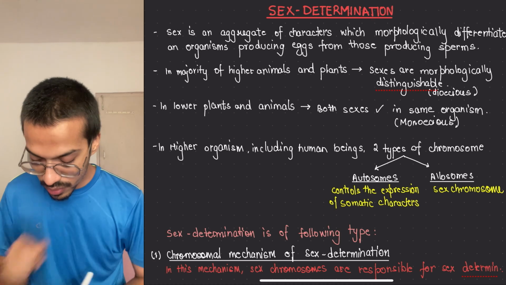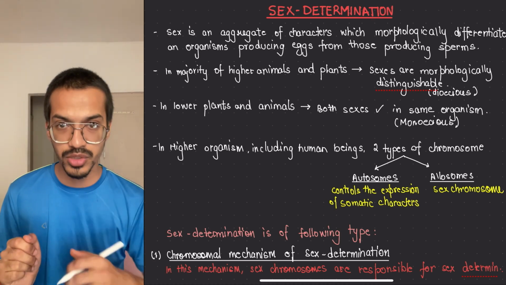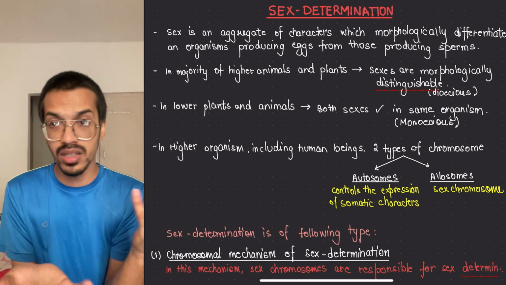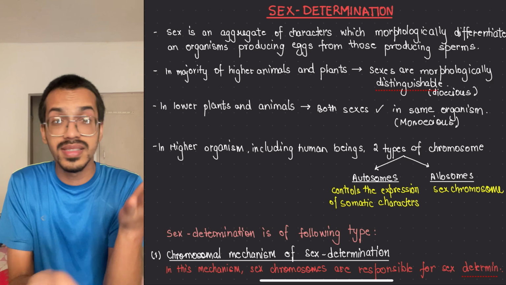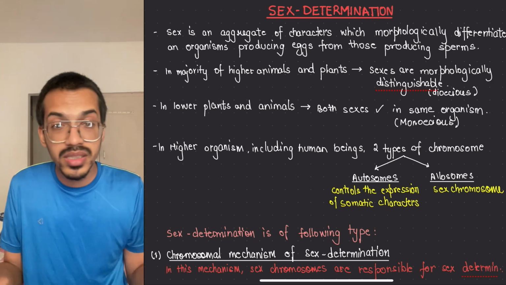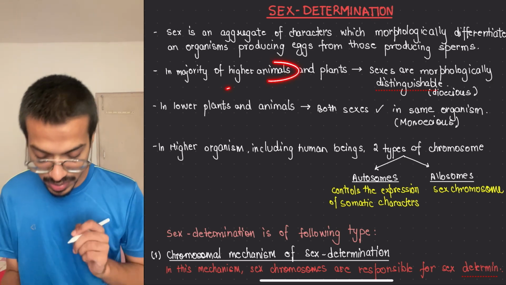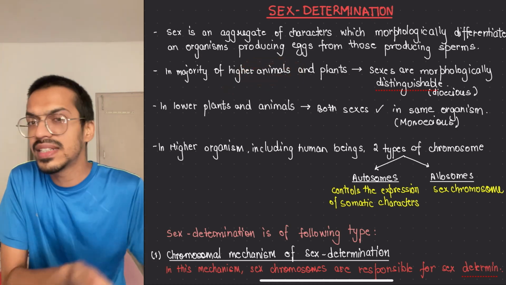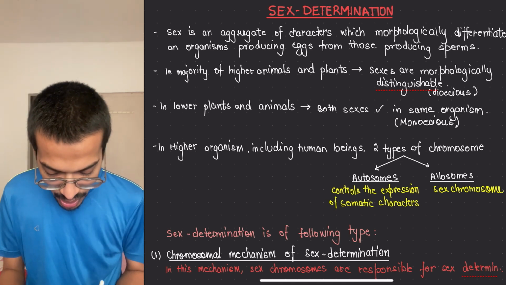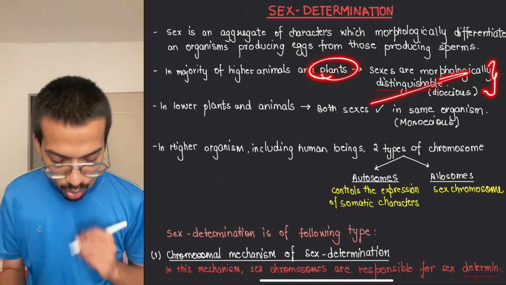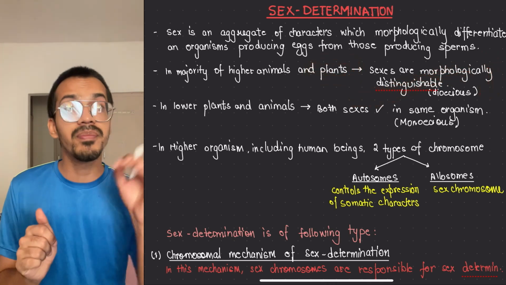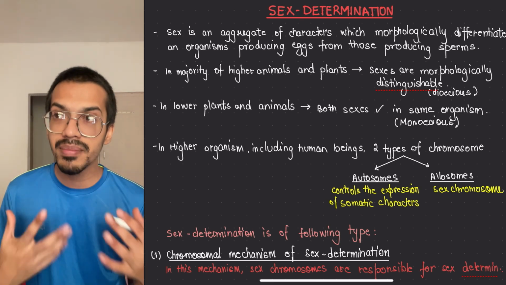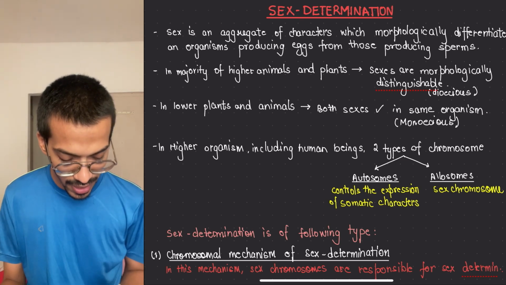Moving on, in higher organisms like fishes, reptiles, turtles, amphibians, mammals, birds, these are considered higher animals. Or higher plants, normally considered as bryophytes, pteridophytes, gymnosperms and angiosperms. Their sexes are morphologically different, meaning the male and female bodies are different and their looks are also different. If the body itself is different, we call it the dioecious case.